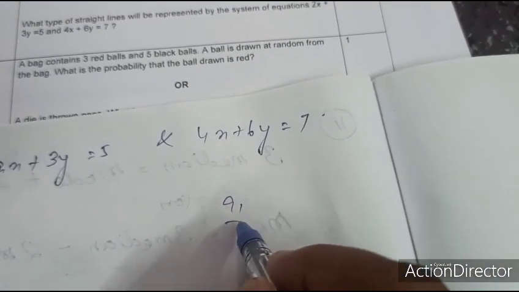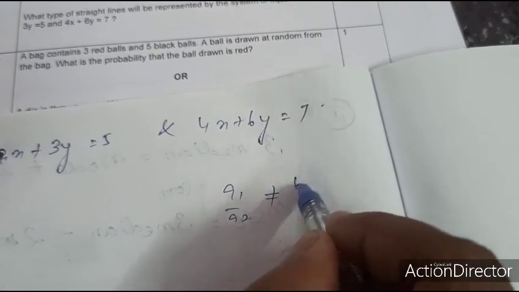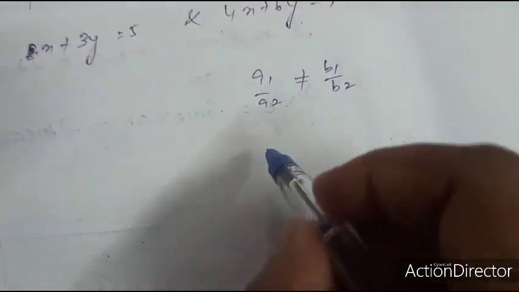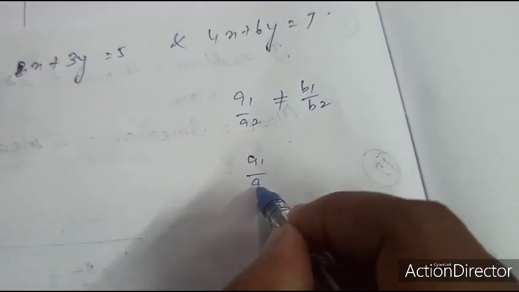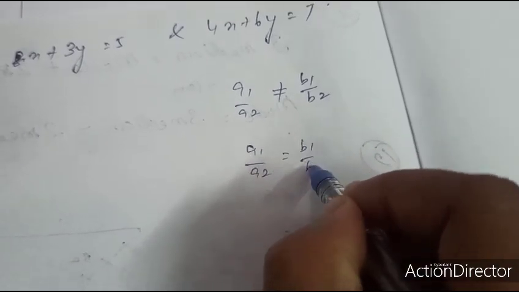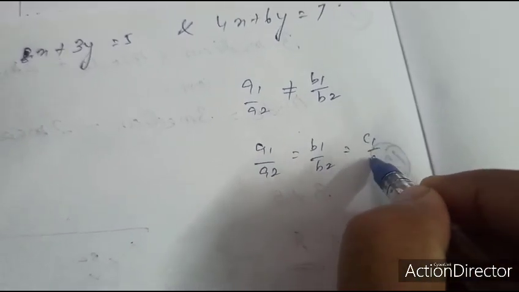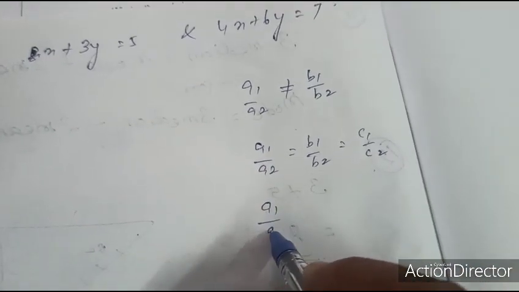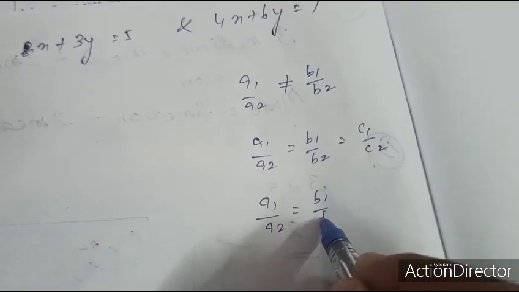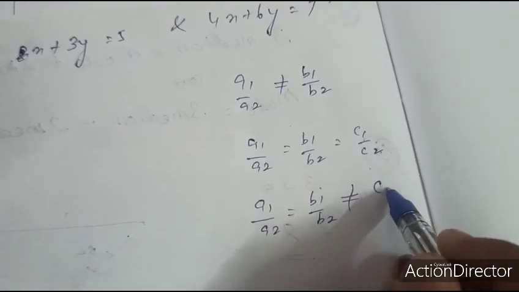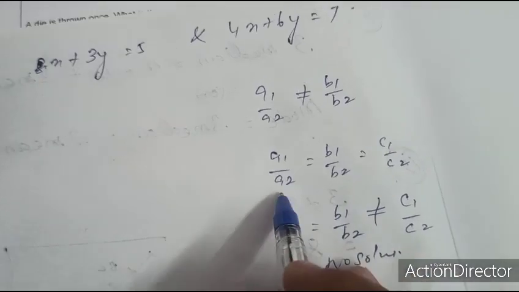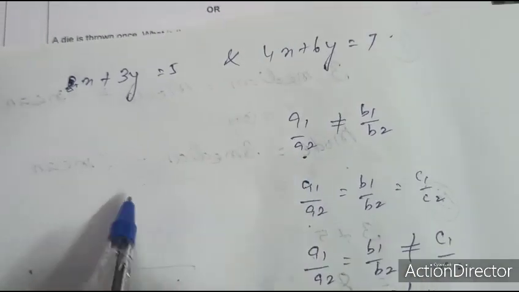Three conditions. a1 by a2 not equal to b1 by b2 is a unique solution. a1 by a2 equal to b1 by b2 equal to c1 by c2 is many solutions. a1 by a2 equal to b1 by b2 not equal to c1 by c2 is no solution.